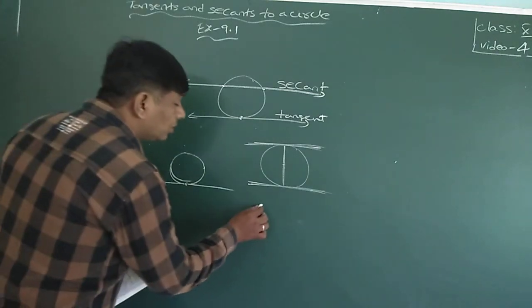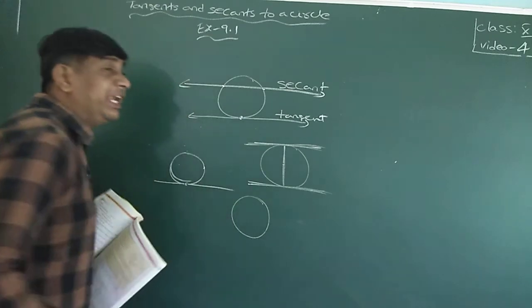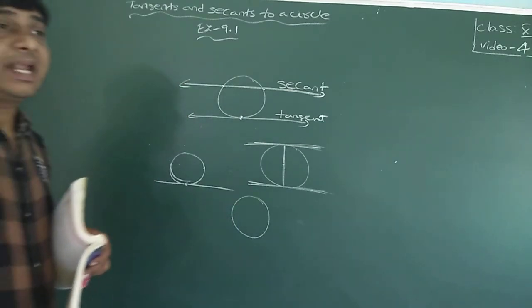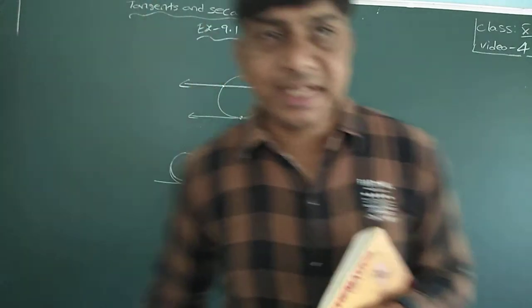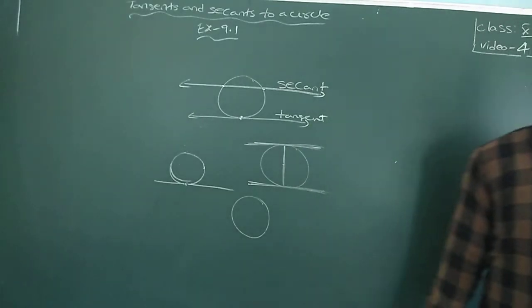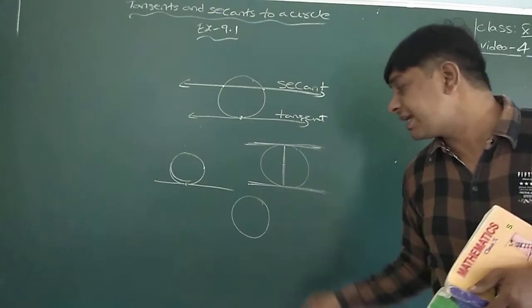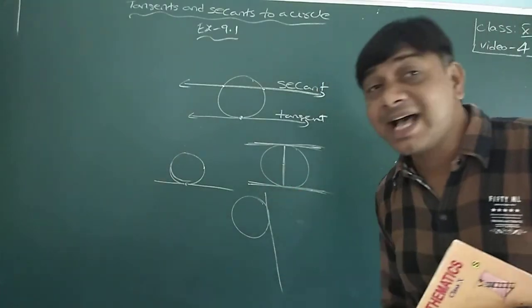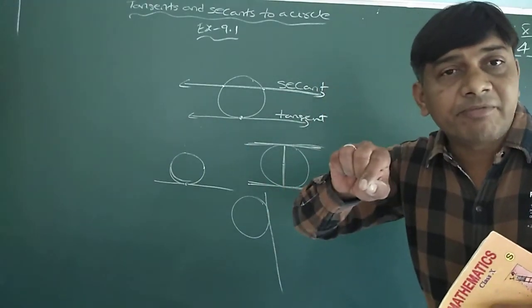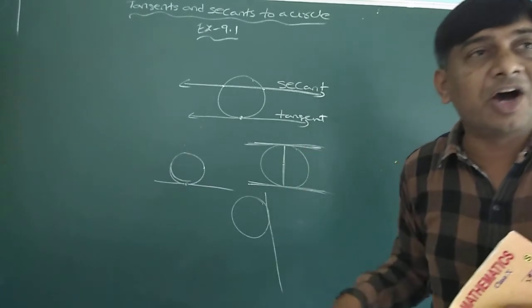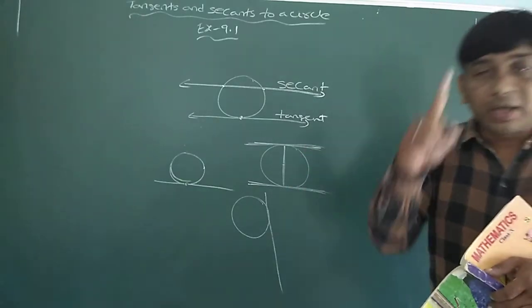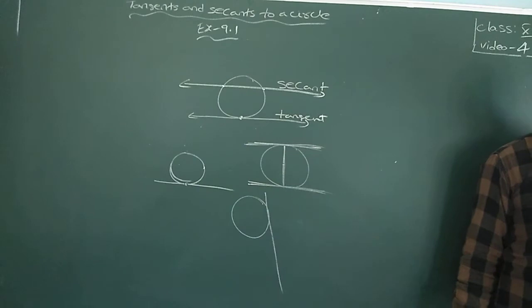Okay. To a circle, how many tangents can be drawn? There exist infinitely many tangents to a circle. If they ask from a point on the circle, how many tangents can be drawn? Only 1.